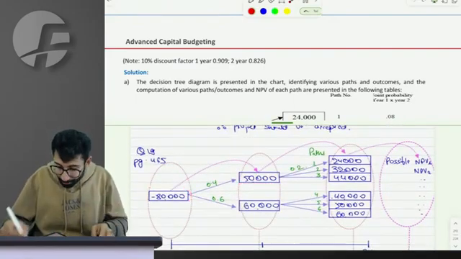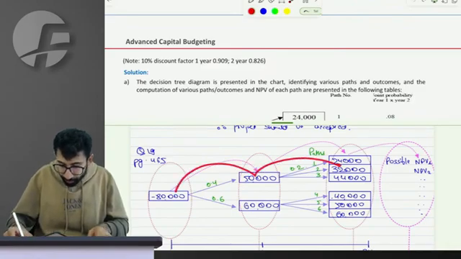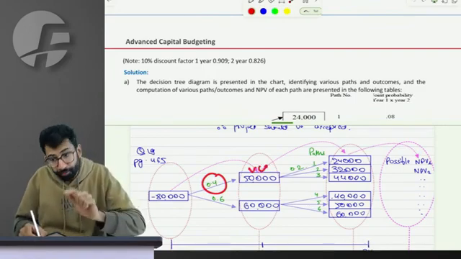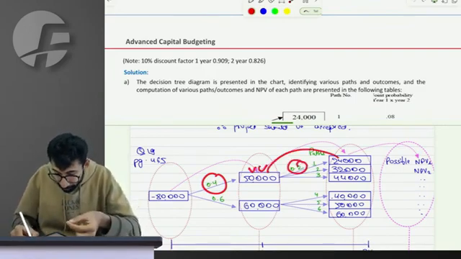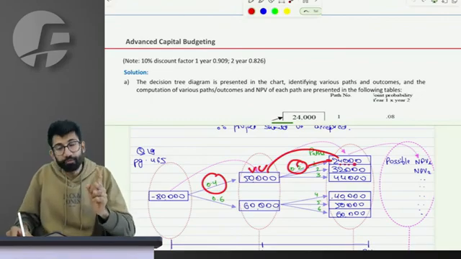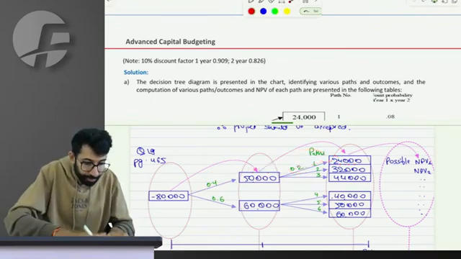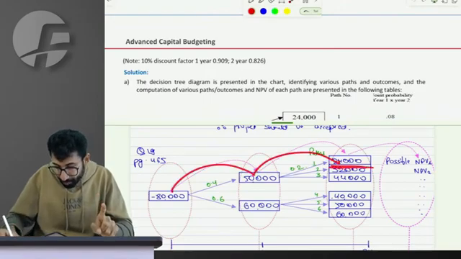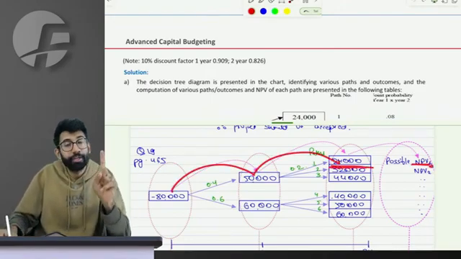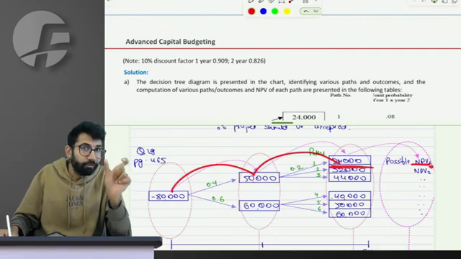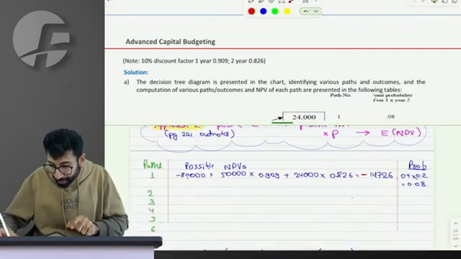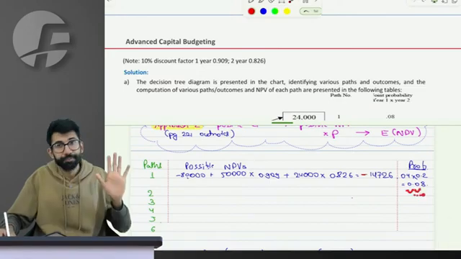Do you agree the probability of receiving these cash flows is 40% chance of receiving 50, and if I receive 50, then further only 20% chance of receiving 24. So 40% into 20%, people in the class, give me 8% of getting the NPV which is there in path 1, which we are calling NPV 1. Possible NPV 1 I will receive has only 8% chance if you observe.